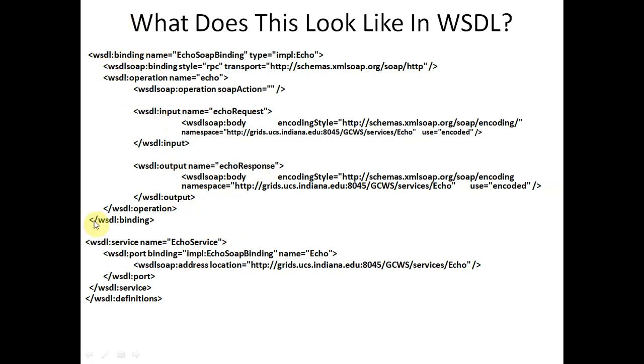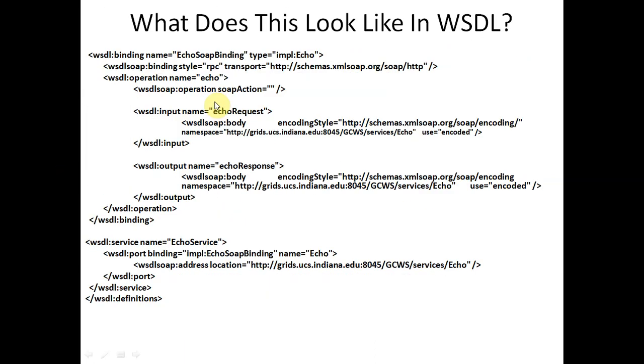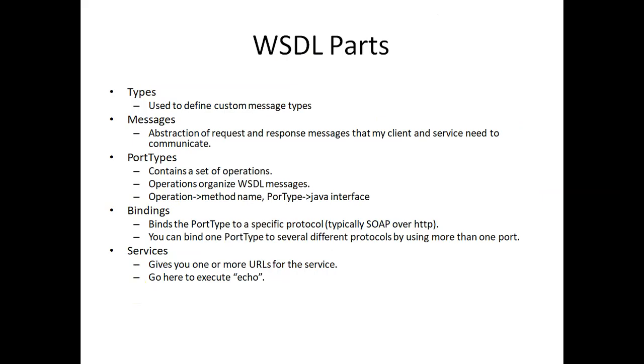the WSDL binding. And then finally we have the service. Inside the service, echo service is the name of the class. So see the program here, echo service is the name of the class. We will define the service over here, and the WSDL port binding, and we will execute this service, and it will be closed here. So this way we have different parts.